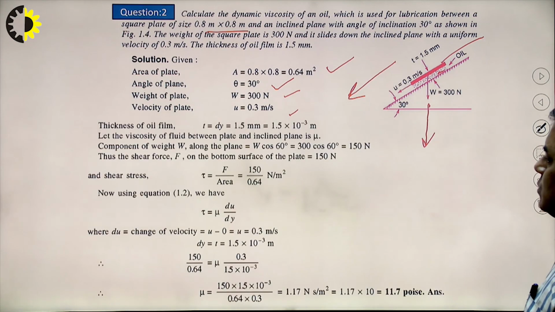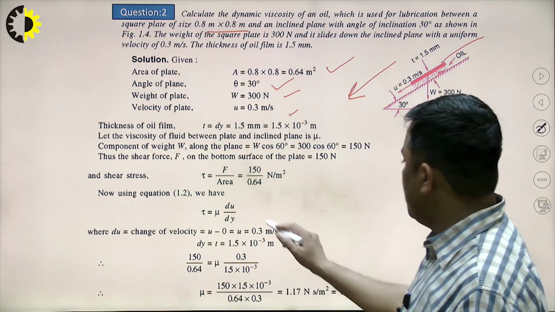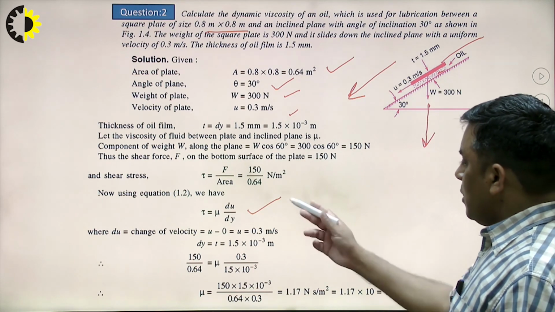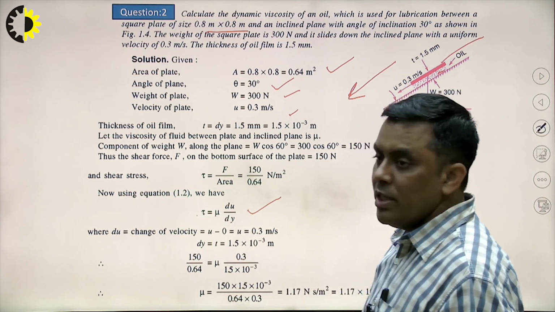So now we can use the relation tau equal to mu du upon dy, because we have to find out mu. For that we need tau, and tau is what?